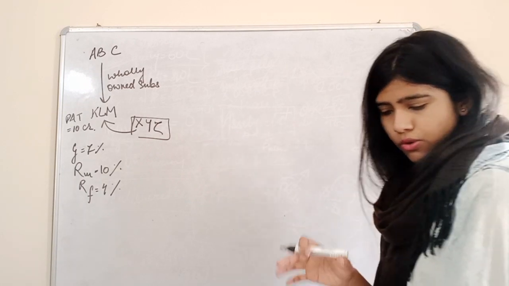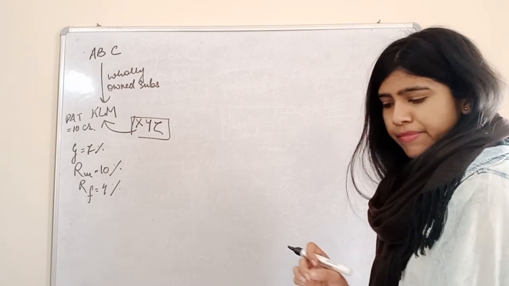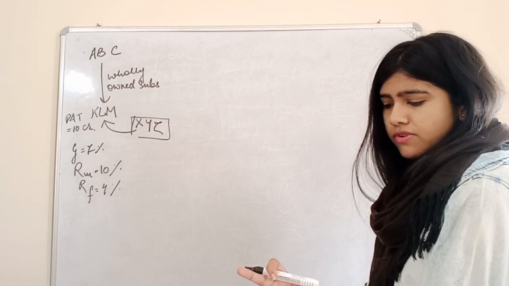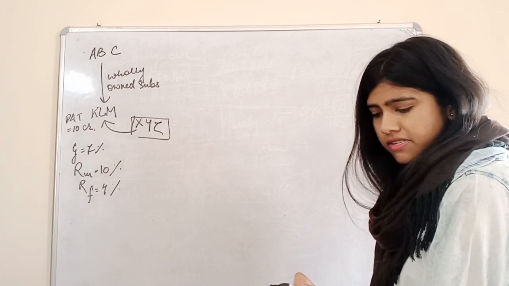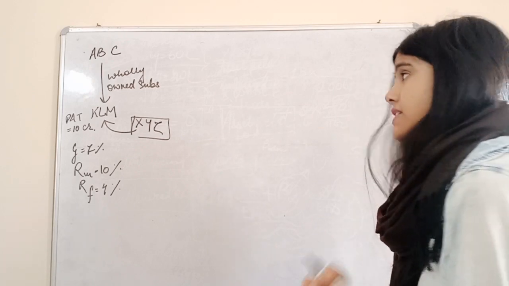See, there's a column where the data has been given for XYZ, ABZ and the proxy entity. For KLM, no data has been given, so we are going to take into consideration the data for the proxy entity and we are going to find out. So what has been asked? Cost of equity for KLM.